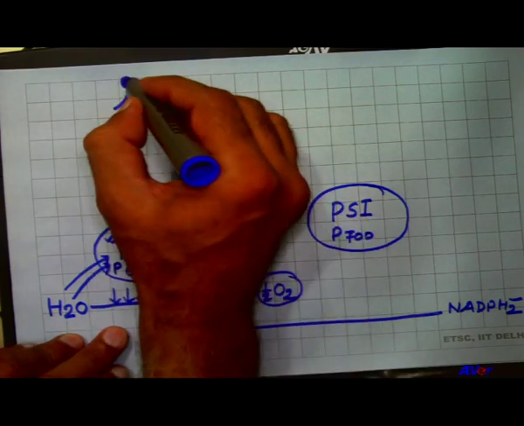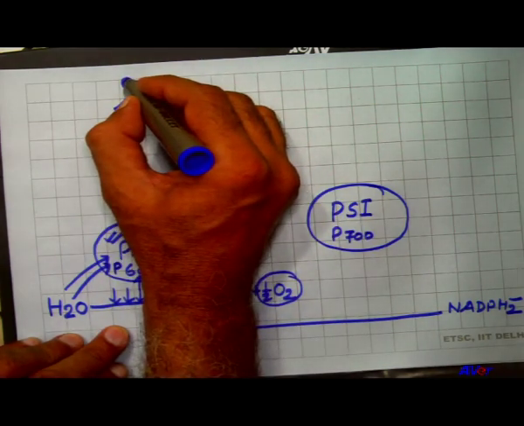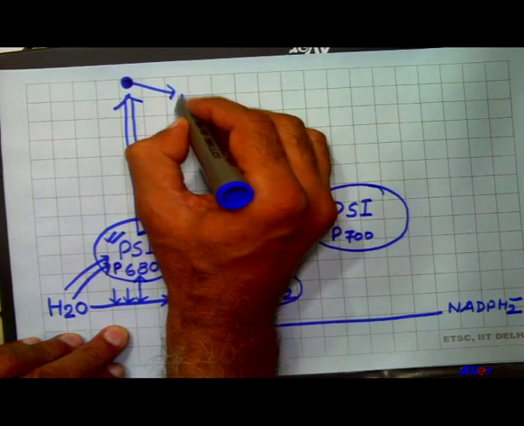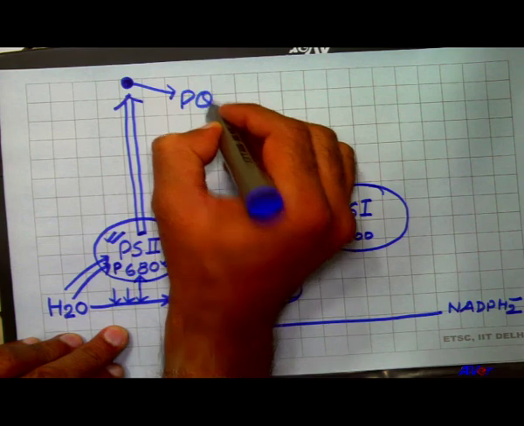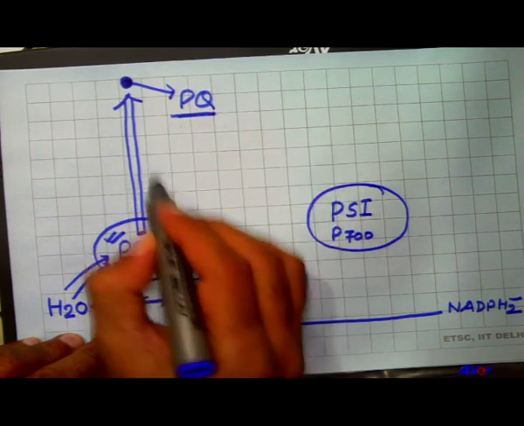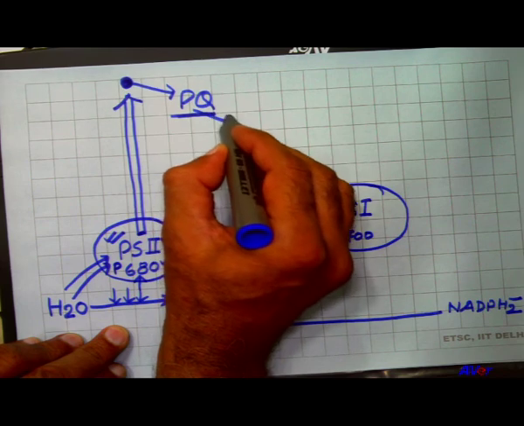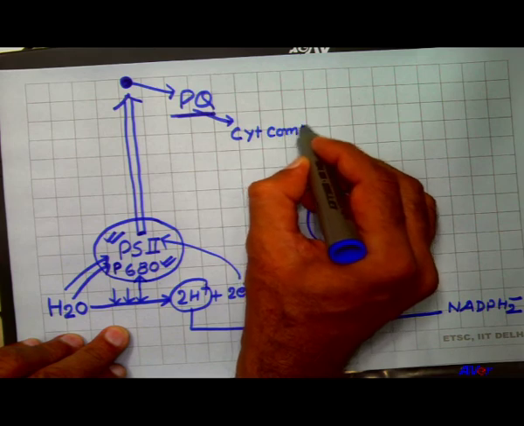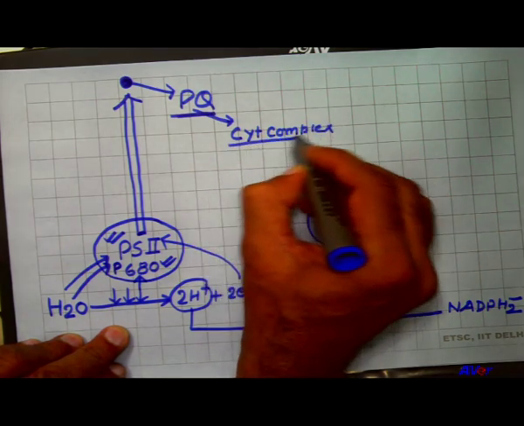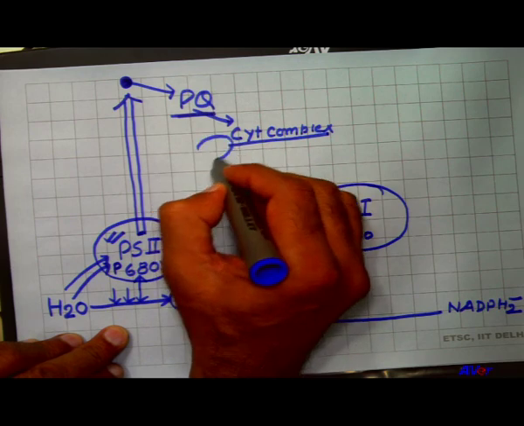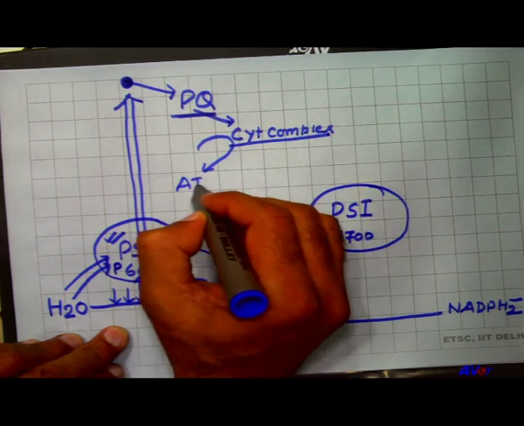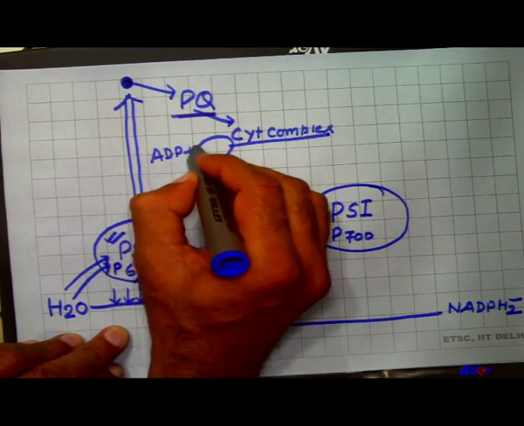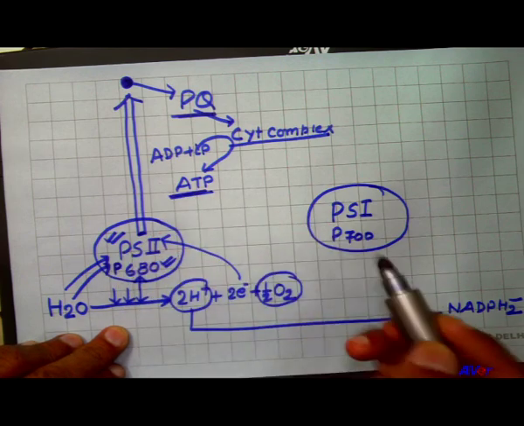Now, in the other cycle, that is called non-cyclic phosphorylation, the electron is transferred to the plastoquinone, that is PQ, and from the plastoquinone the electron goes to the cytochrome complex. From the cytochrome complex, which releases ATP, as we have already discussed in cyclic, ADP plus inorganic phosphate is converted into ATP.